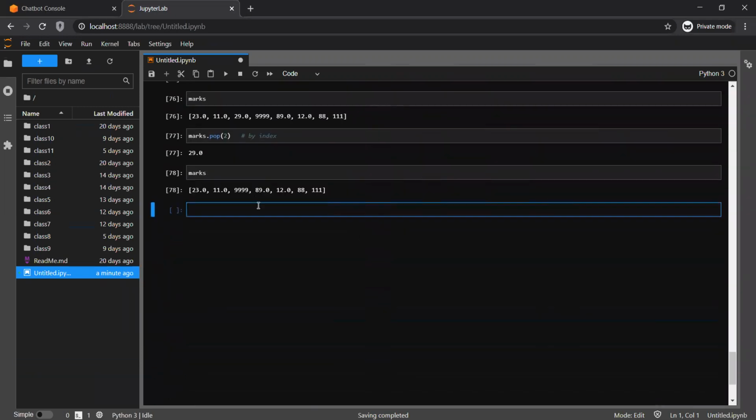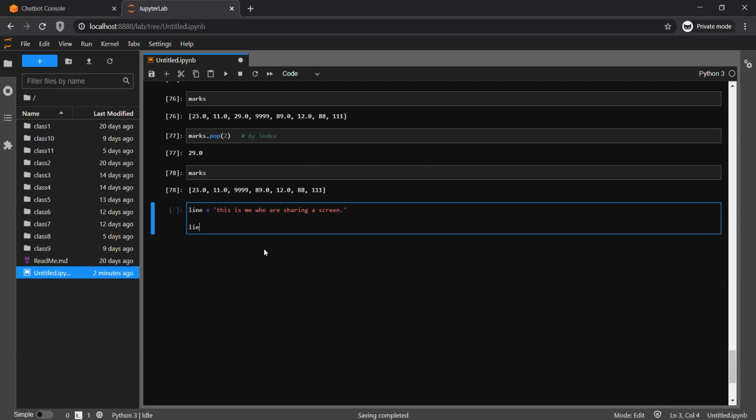Now there is another thing. If you remember the split function from the string section. Suppose there is a string, line, equal to this. Suppose this is a line.